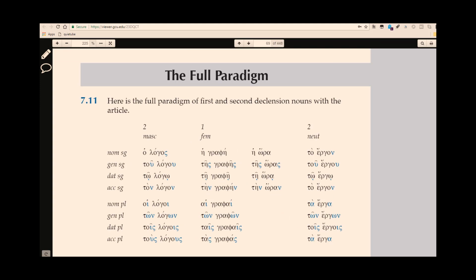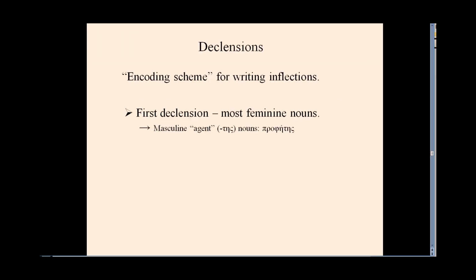Most feminine nouns are first declension. There are a few outliers. For instance, we have some agent nouns that are masculine, the nouns that end in -tes. So an example, prophetes. So there's a few exceptions, but for the most part, first declension is feminine nouns.